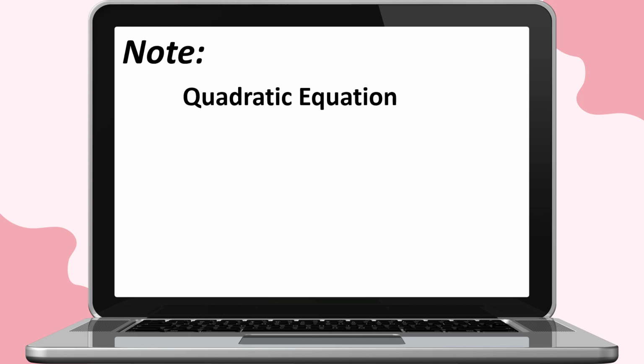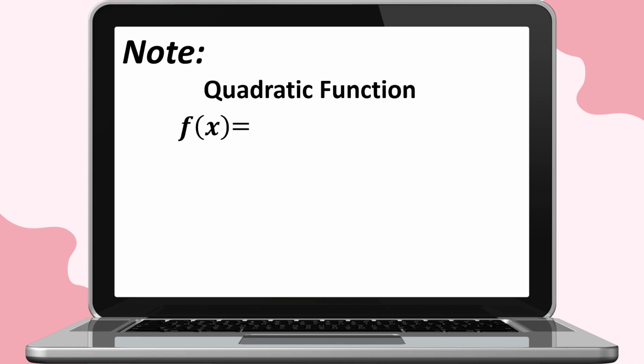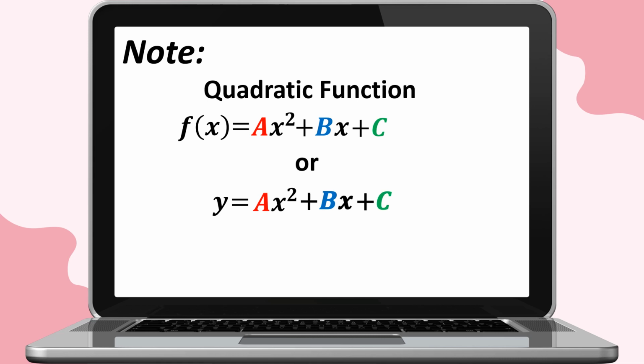Take note that the standard form of our quadratic equation is written as ax squared plus bx plus c equals 0, and a should be positive. While the general form of our quadratic function is written as f of x equals ax squared plus bx plus c, or y equals ax squared plus bx plus c.